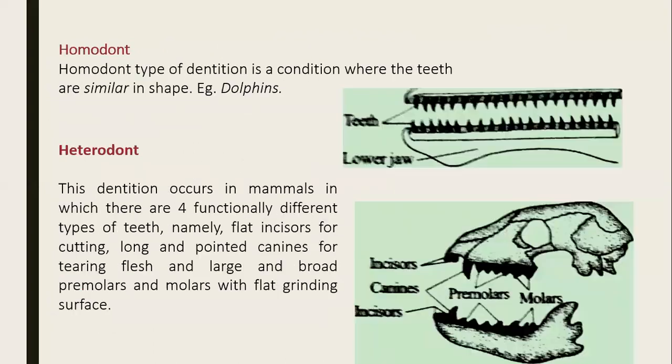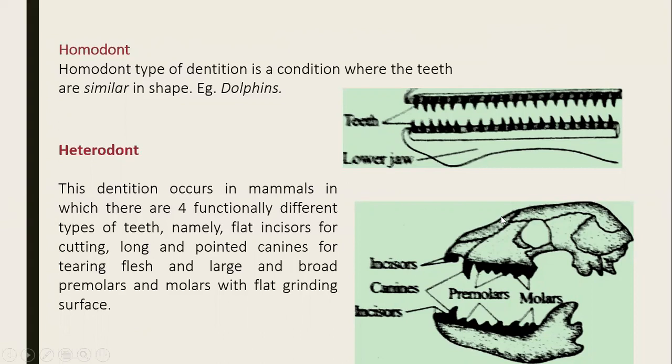Now the type of teeth, homodont and heterodont. Homodont dentition is the condition where the teeth are similar in shape. As we saw last time in the adaptations of aquatic mammals, with baleen plates, for example, the dolphin. The dolphin is an example for homodont.